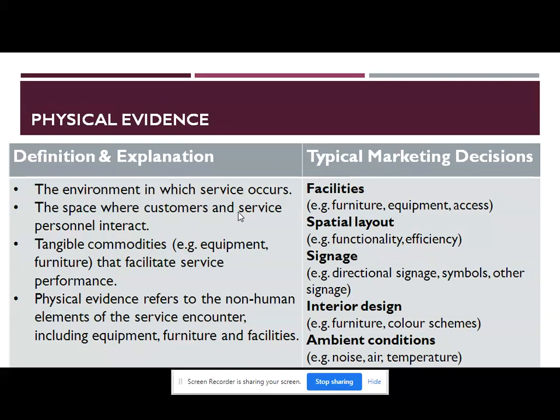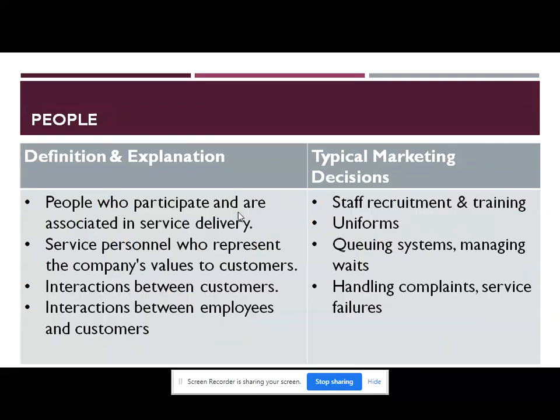With nice physical evidence, the chances of customers to purchase the products and services are more. That's why we can see in various types of malls nice ambient conditions are there, so that it feels good for customers, so customers are happy in that entire environment and physical evidence, and they are happy to shop. So this is an important P of marketing, that is physical evidence. Now we will move towards the next P.